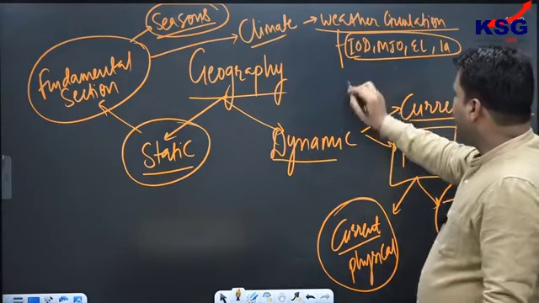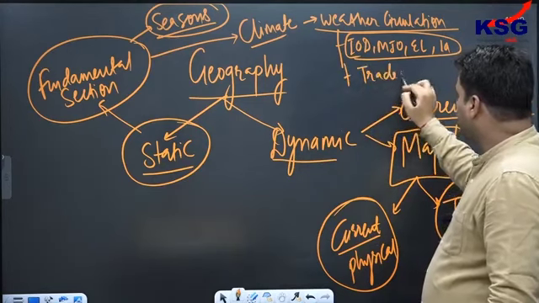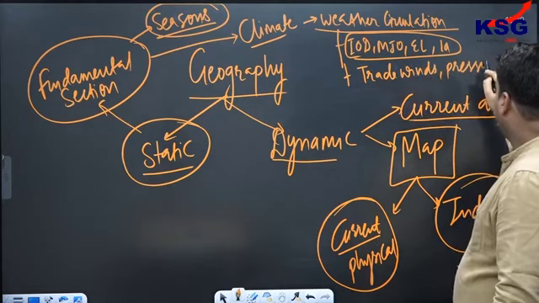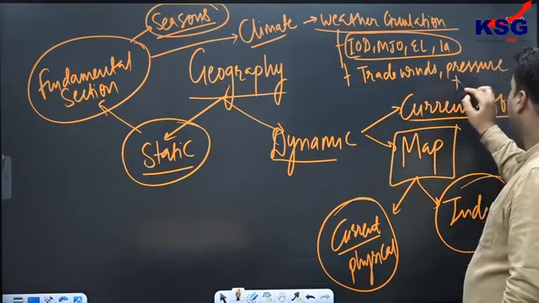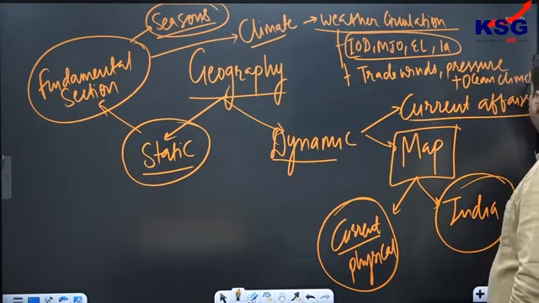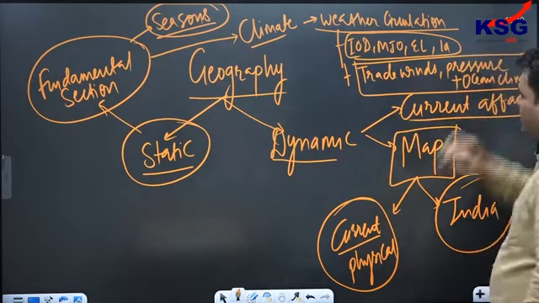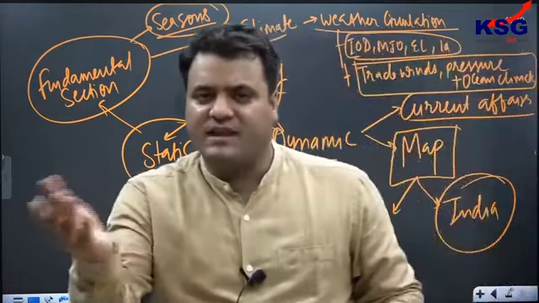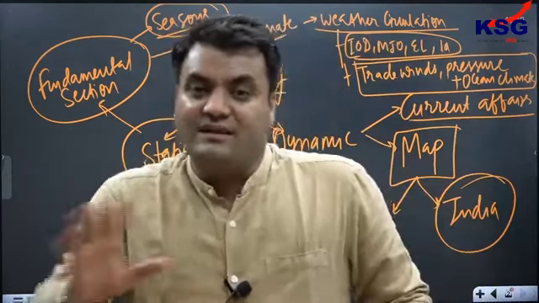Apart from this, if you see the weather circulation, in the static part, let's say trade winds or the pressure belts, questions could be there that may ask a flavor of ocean currents. Last year we had a question on westerlies and easterlies, though the name was not given, about the influence of these westerlies on the warm current and ocean current. The question was that on the western coast there is a warm condition, and like that.